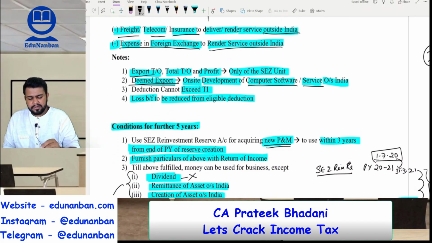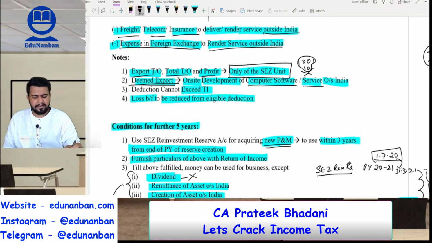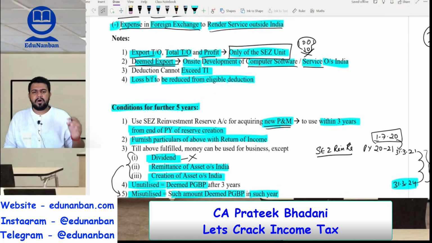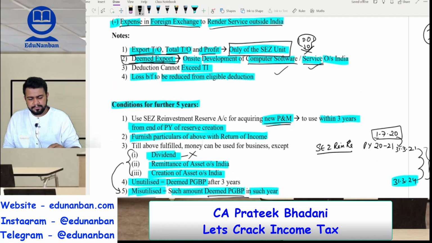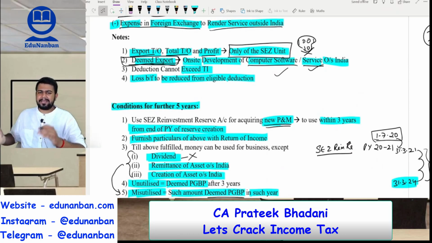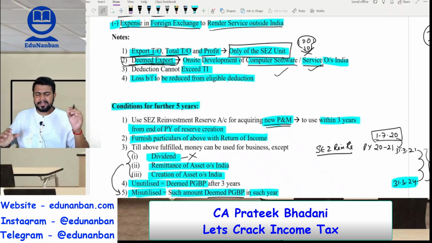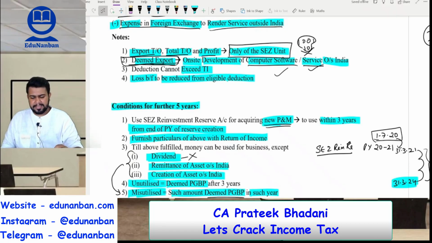Okay, export turnover, total turnover and profit should be taken only of the SEZ unit. So here you have to be very careful. Then if there is on-site development of computer software or service outside India, it will be considered as deemed export. Next, if there is any loss that is to be brought forward, then you have to reduce that loss from the eligible deduction, and only the remaining deduction can be claimed by the assessee.